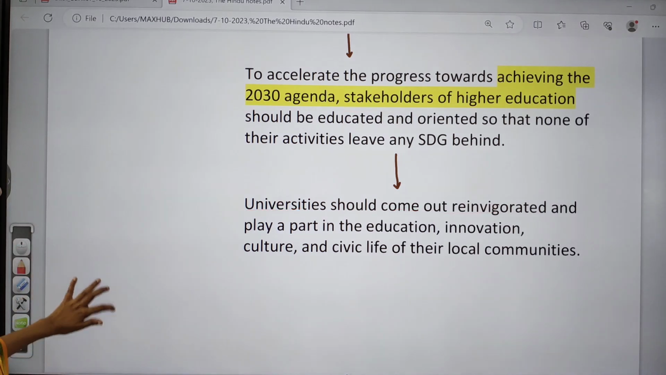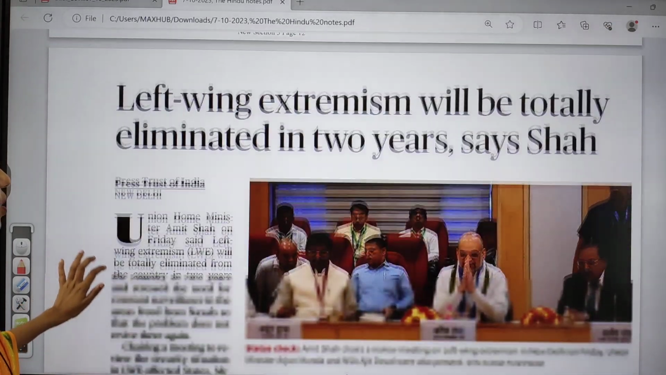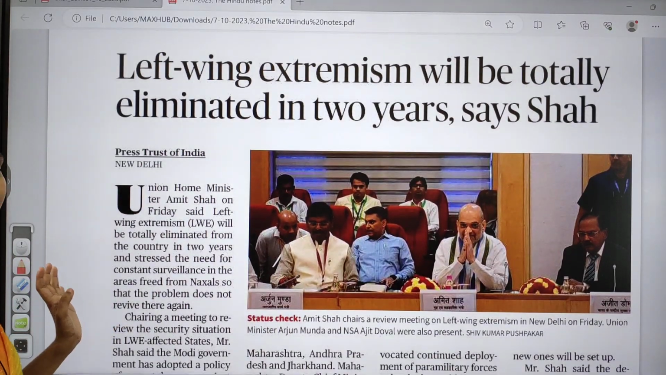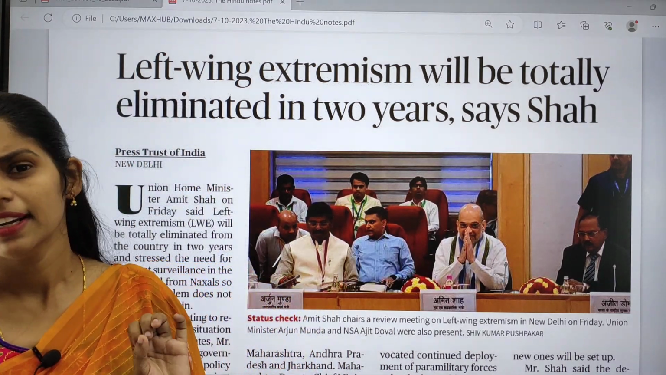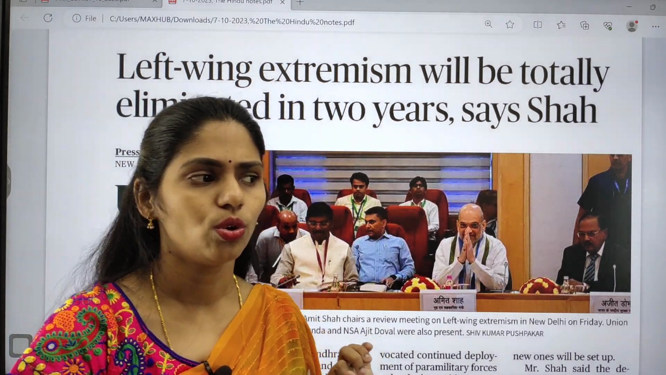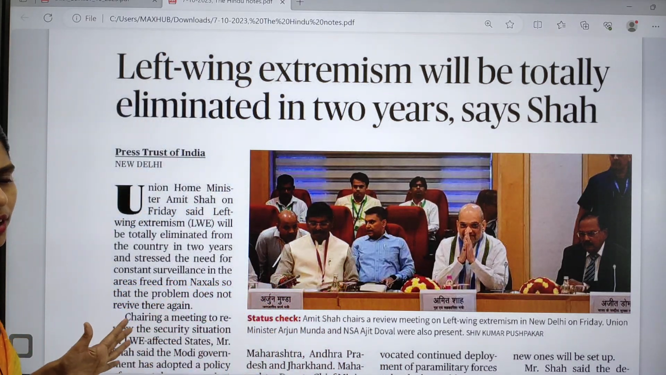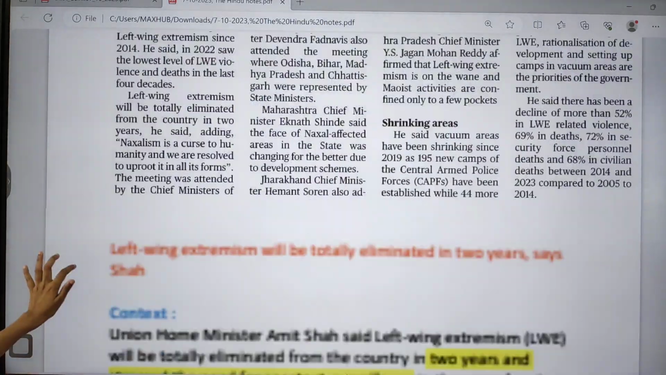And now let us see the next article. It is about left-wing extremism, and this topic is directly present in your GS paper 3 under the internal security topic. So this article is very important. Now let us try to see this topic in detail.